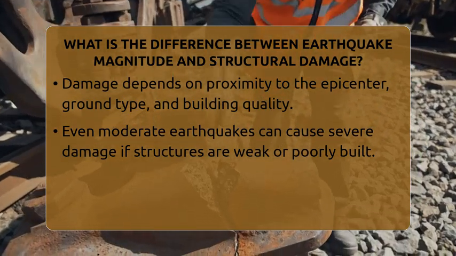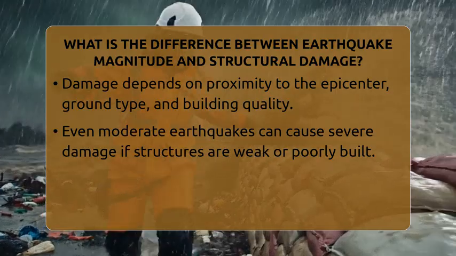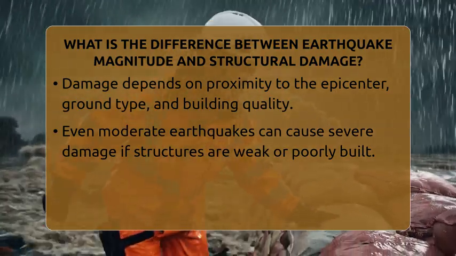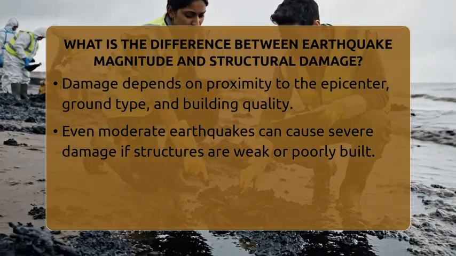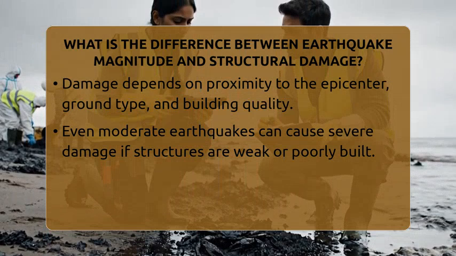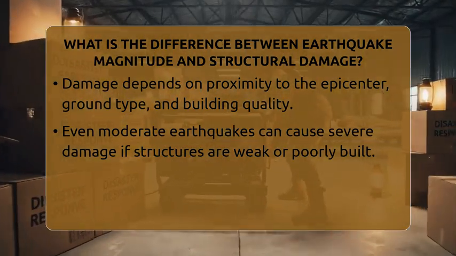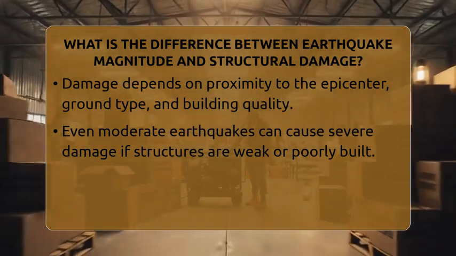Here's an interesting point. A very high magnitude earthquake does not always cause a lot of damage. If that earthquake happens in a remote area with few buildings, it might not do much harm. But if a moderate earthquake hits a city with old or weak buildings, the damage can be severe. That's because the strength of the buildings and how they're designed to resist shaking play a big role.